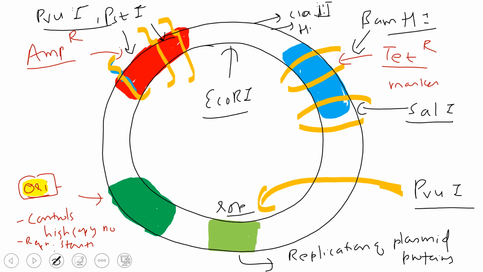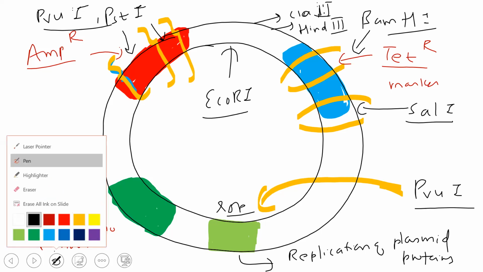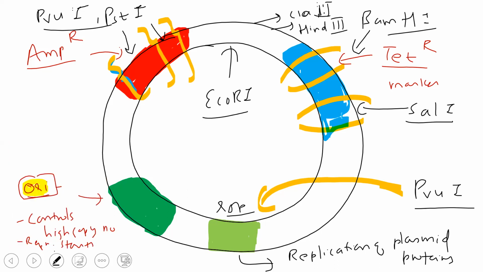And HIND3. These are all different sites which they have shown, beta, that they cut at different places. Got it this much? Yes, sir. Since each has a specific recognition site, they have shown which place it will cut. So if this will be SAL1, it can cut till here.